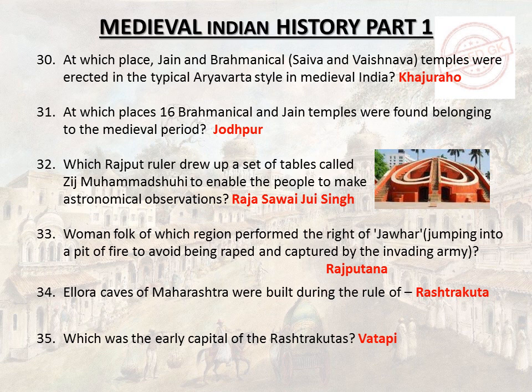At which places were 16 Brahmanical and Jain temples found belonging to the medieval period? Jodhpur. Which Rajput ruler drew up a set of tables called Zij Muhammad Shahi to enable the people to make astronomical observations? Raja Sawai Jai Singh. Women folk of which region performed the rite of Jauhar, jumping into a pit of fire to avoid being raped and captured by the invading army? Rajputana.